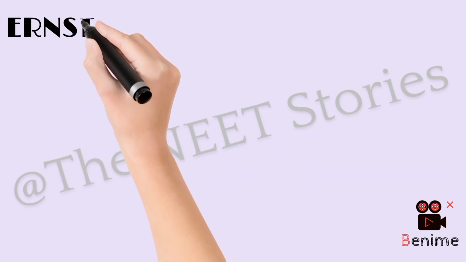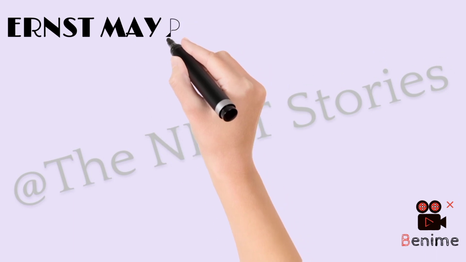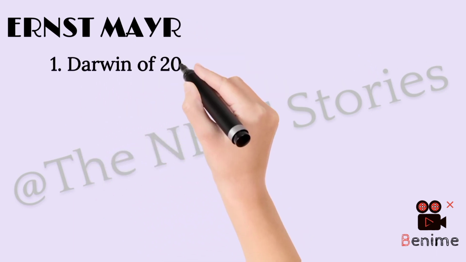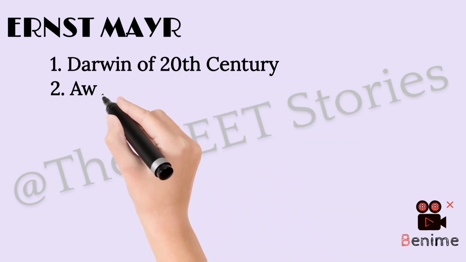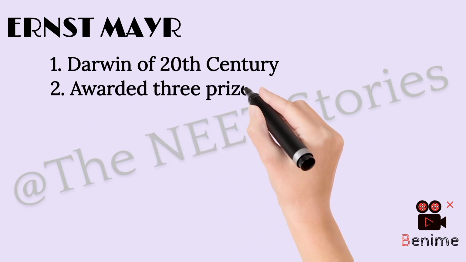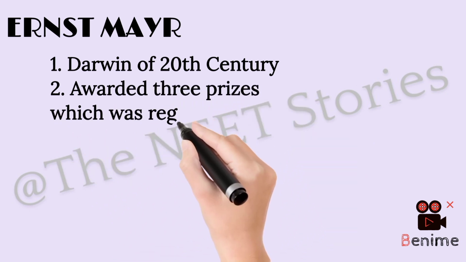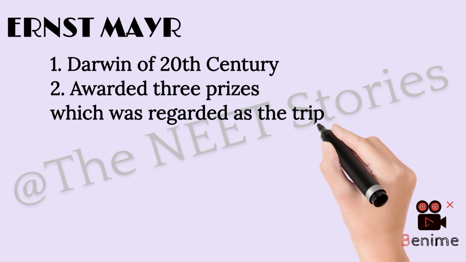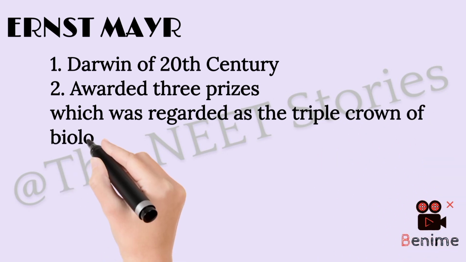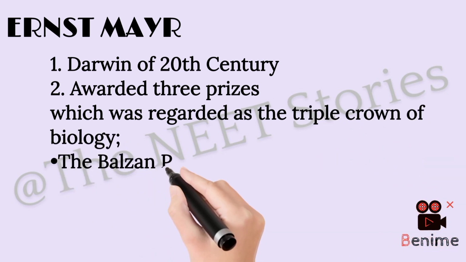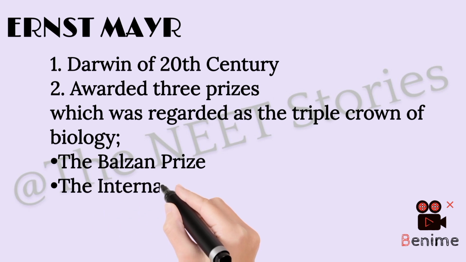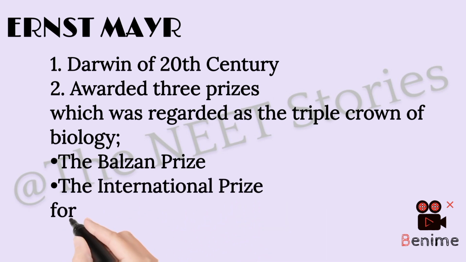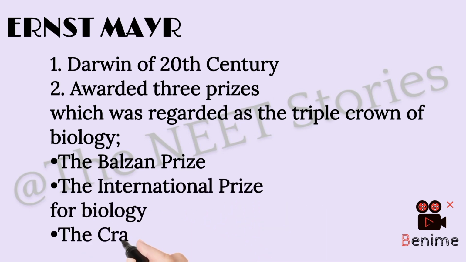If we take the first page, we can see given about a scientist Ernst Mayr. He was born on the 5th of July 1904. The important points to be highlighted in this paragraph is he has been called the Darwin of the 20th century, and he was awarded 3 prizes which has been regarded as Triple Crown of Biology: the Balzan Prize, the International Prize for Biology and the Crawford Prize.